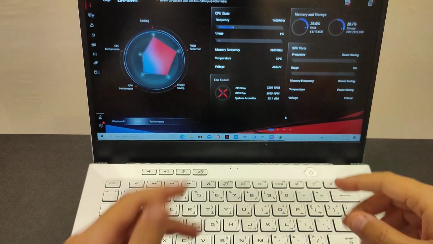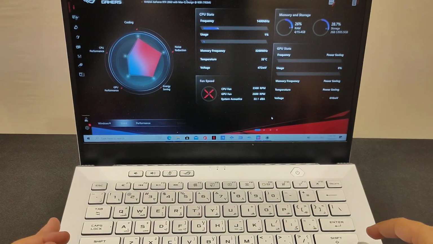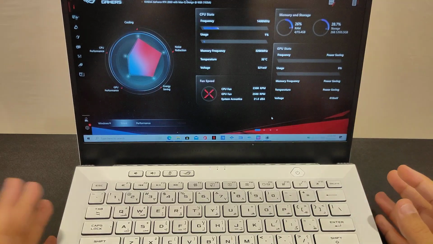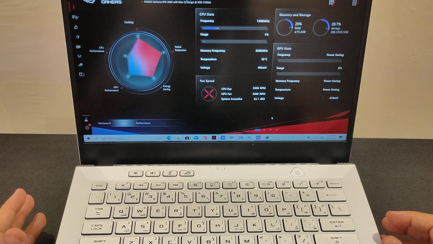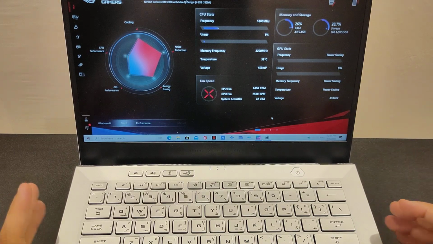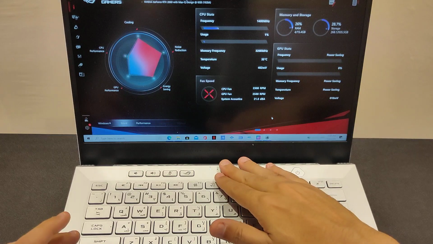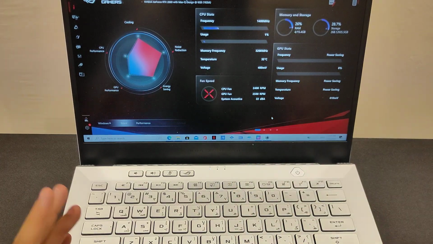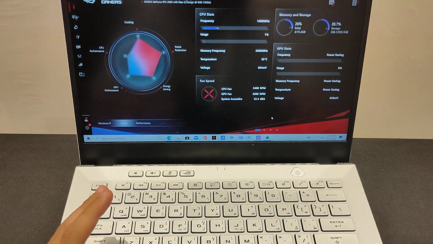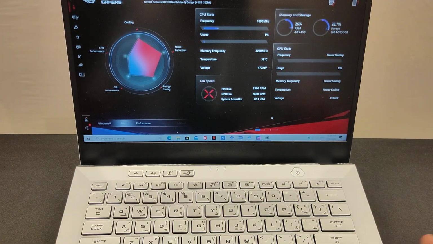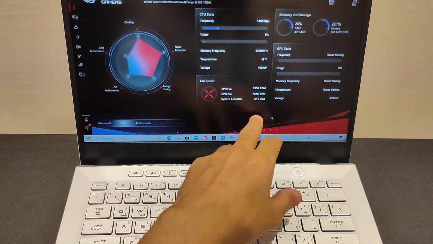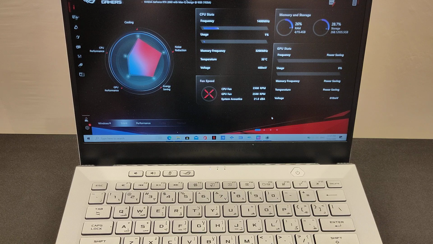There's no heat. It's 35 degrees, and the room temperature now is around 29 degrees, 28. So it's really good. Two important things: it is not heating at all, and the sound of the fans is not loud at all. And this is what I'm getting from here. You can see it's 22.1 dB, so 21 dB. So yeah, it's really great.